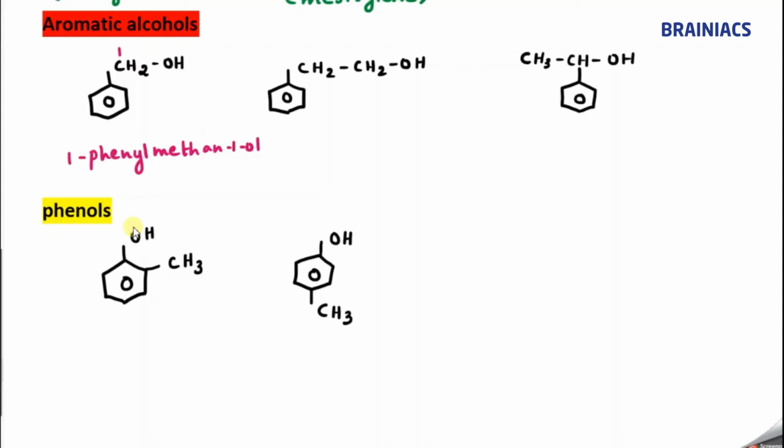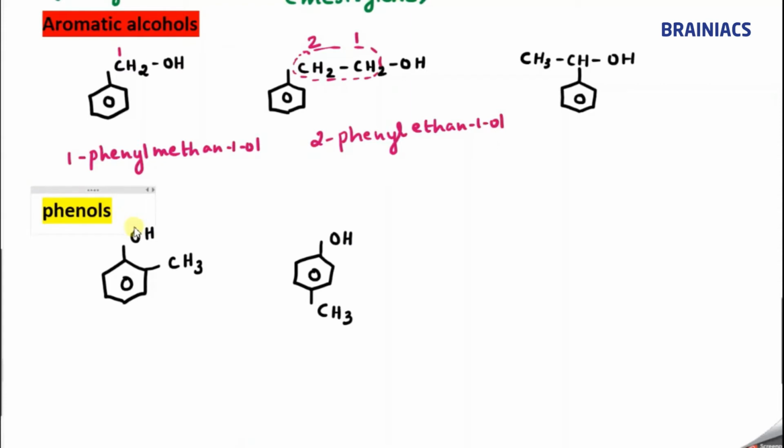Now coming to this one, this is my principal chain. Now name it. Here this is 1, this is 2. So what is the name of this compound? 2 phenyl ethane 1 ol, or 2 phenyl ethanol. That is the IUPAC name of this compound.